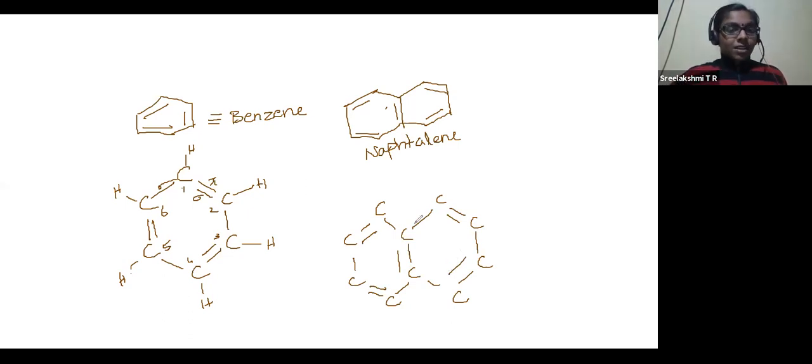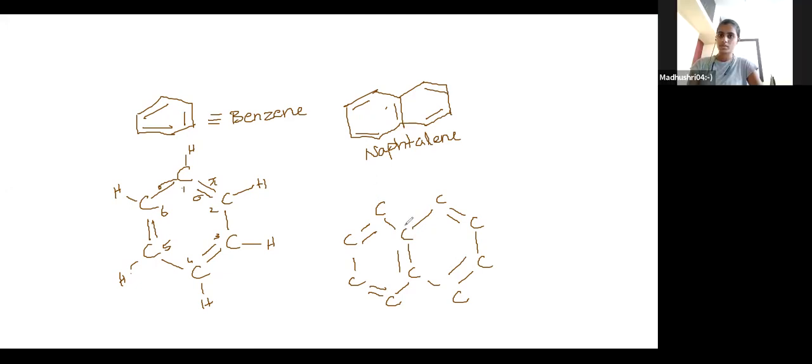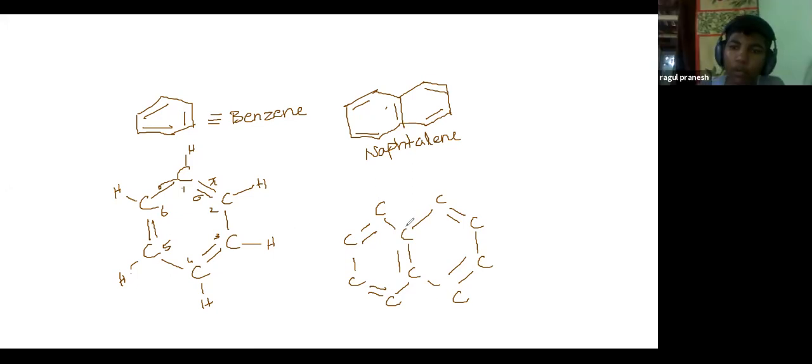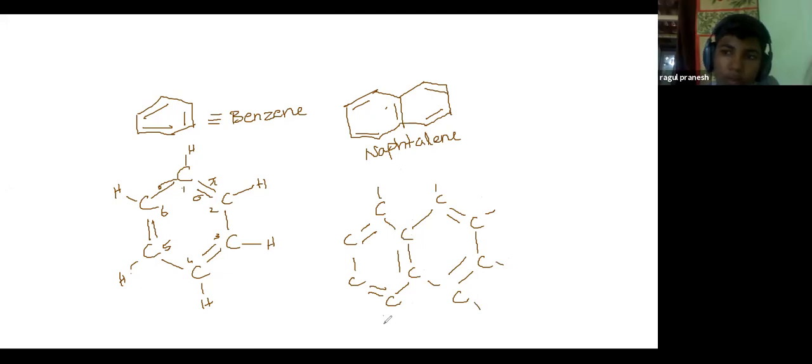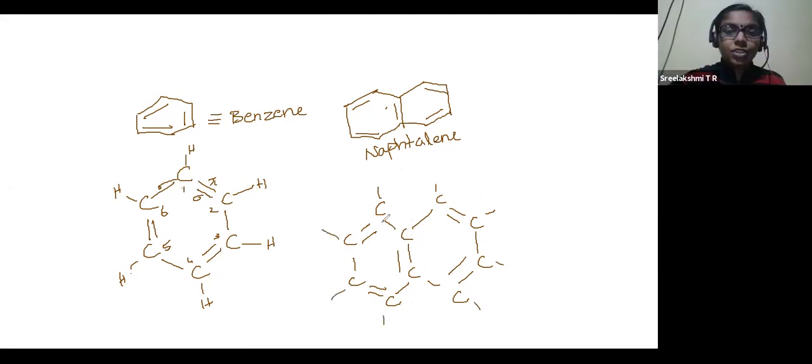Now how many hydrogens? Does this carbon have any hydrogen? No, ma'am, no hydrogen. Why? Because it already has four bonds. Yes, already 4 bonds are completed, or 4 valencies are filled. Here also 4 valencies are filled. All the other carbon atoms will each have one hydrogen.